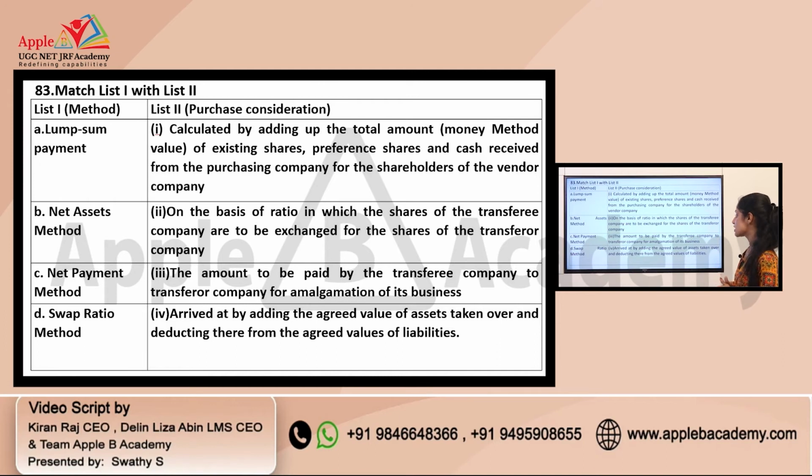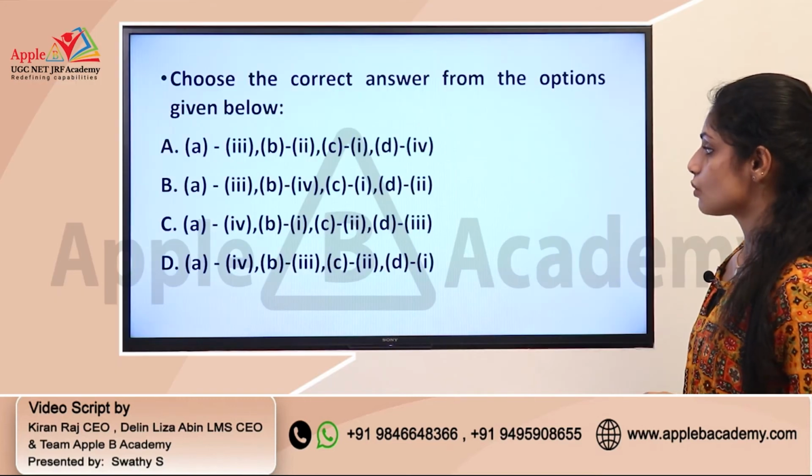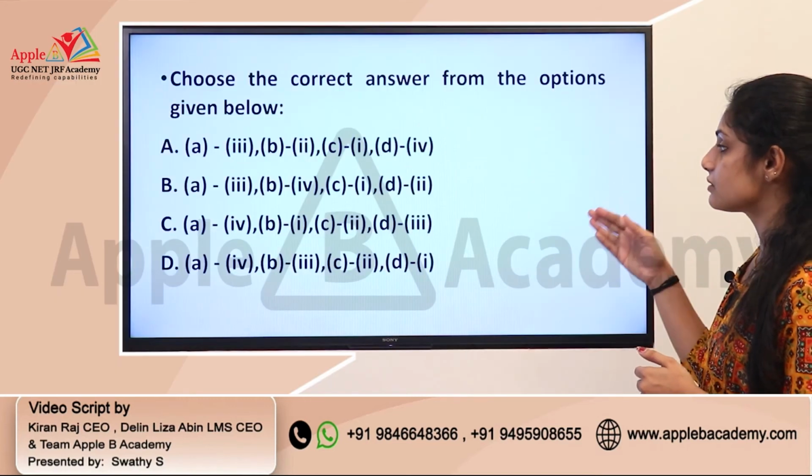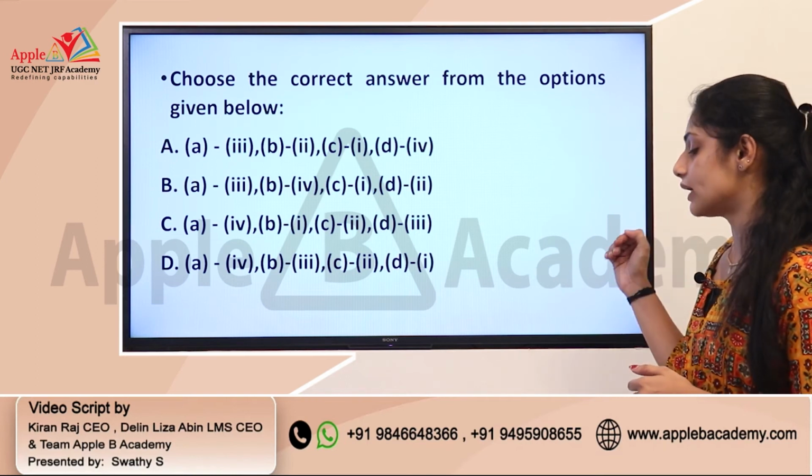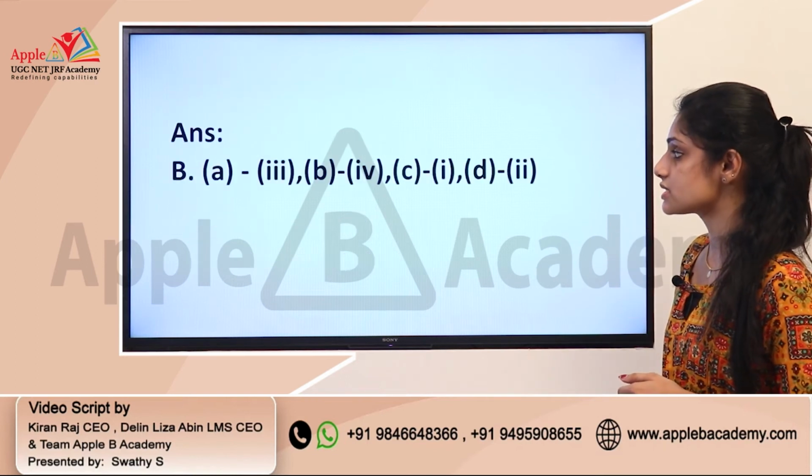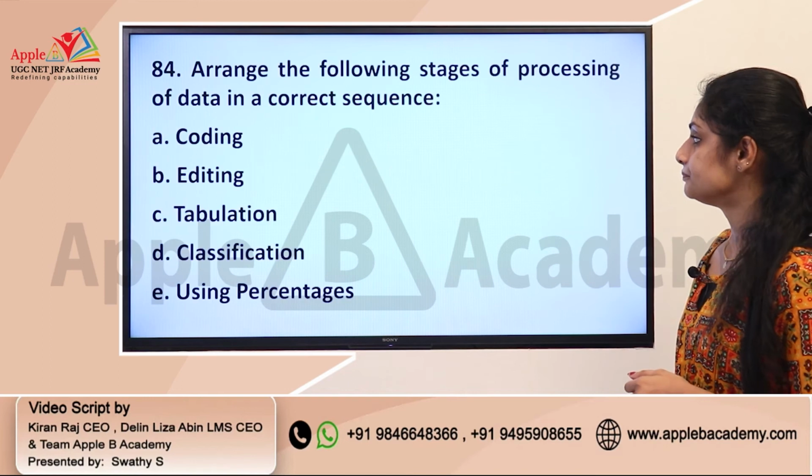And the final option, that is arrived at by adding the agreed value of assets taken over and deducting from it the agreed value of liability. You are deducting the agreed value of liability from the agreed value of assets. That is the situation of the net asset method, so B4. The option is A3, B4, C1 and D2. That is the correct option, option B.